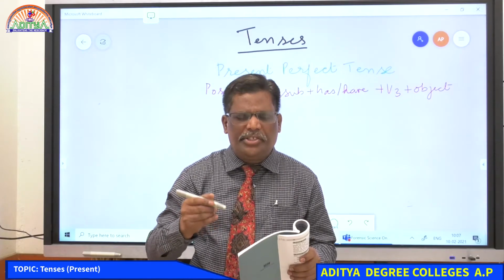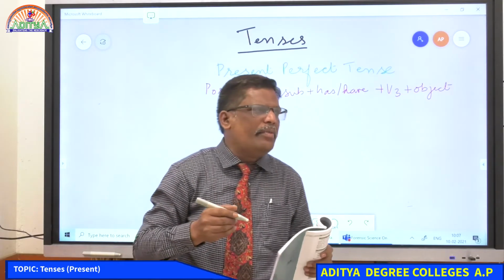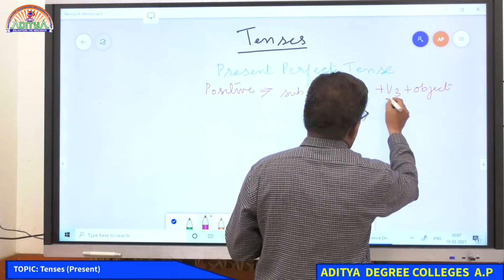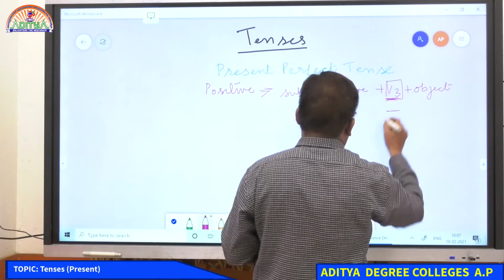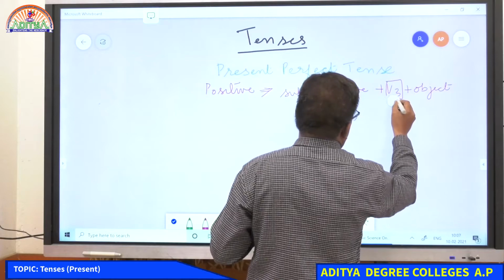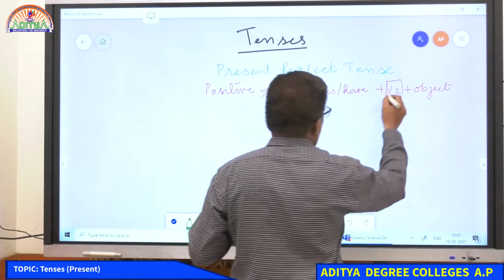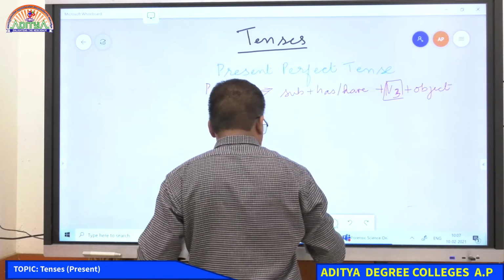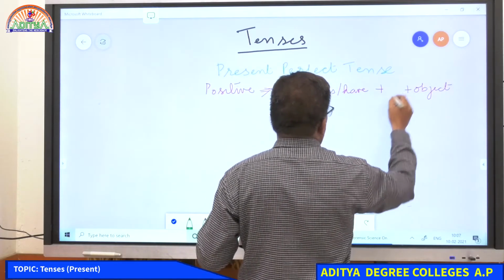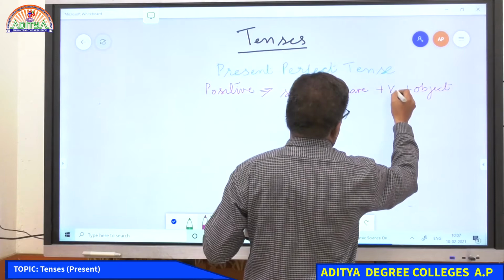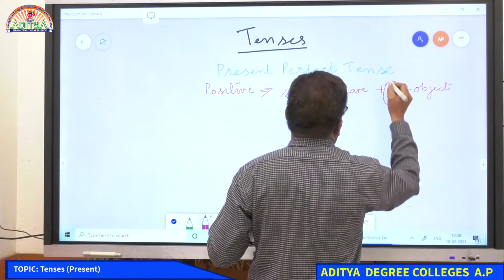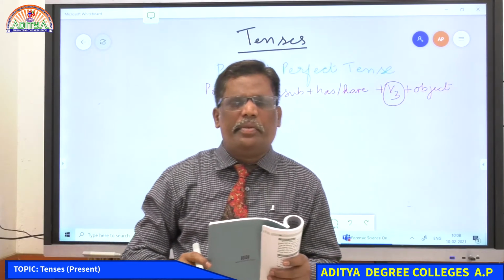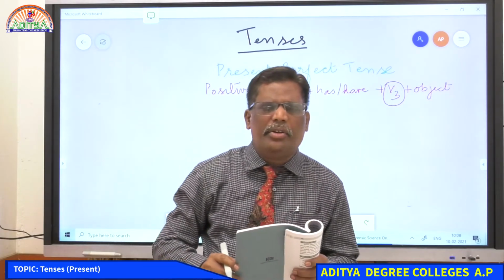Right? We use words like just. He has just gone. Okay? And we see here V3. The verb is in V3. That is very important. Try to understand this. The verb is in V3. So you have to be very careful about this. In present perfect, you have to change the verb, and the verb becomes V3, right? Are you able to understand, all of you?